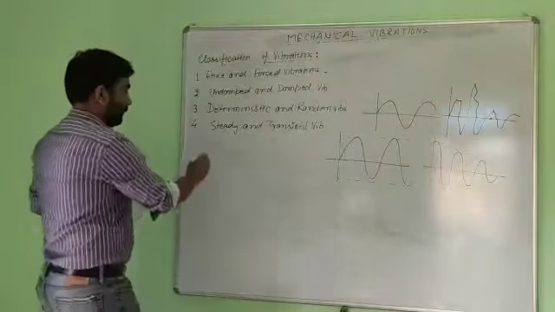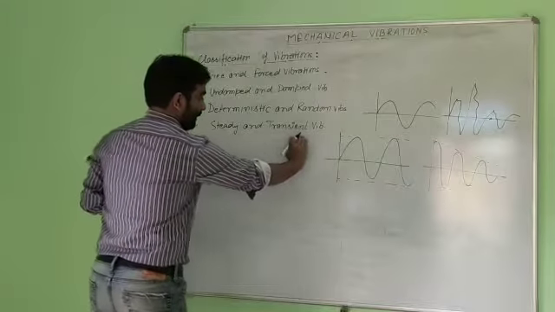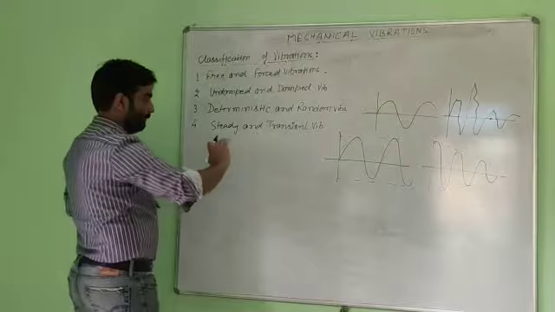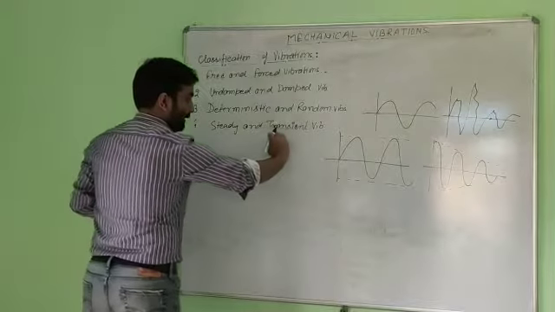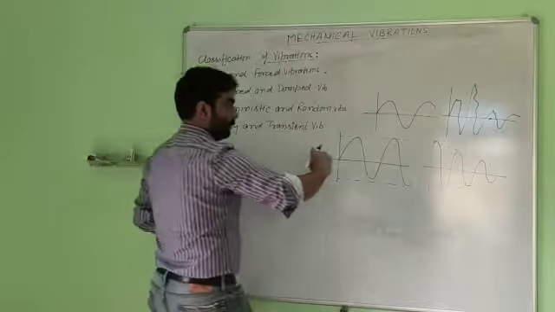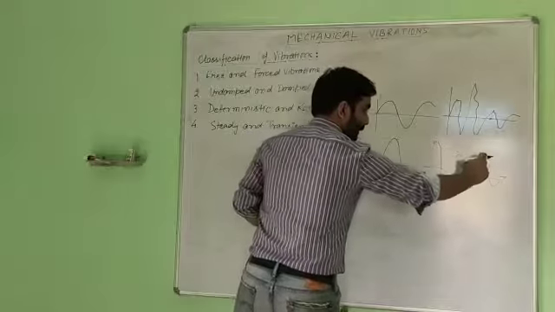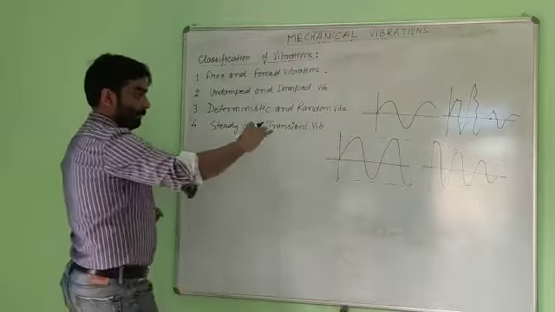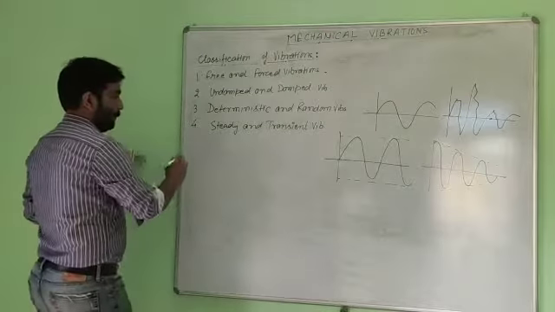So we have steady and we have transient vibration. In steady vibration, amplitude remains constant with respect to time, with no energy loss. In transient vibrations, we have continuous loss of energy, so we have a decrease in the amplitude of vibrations with respect to time.